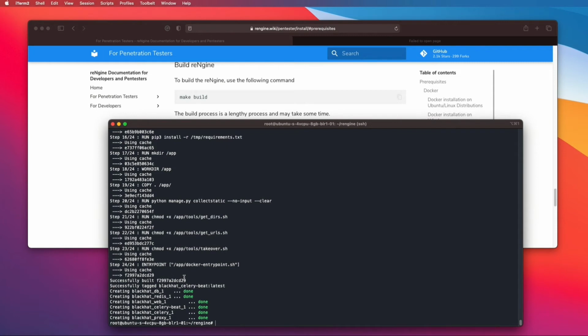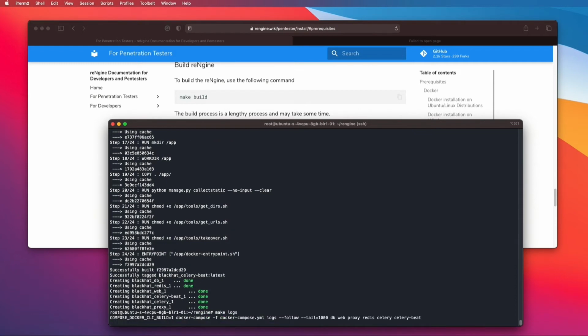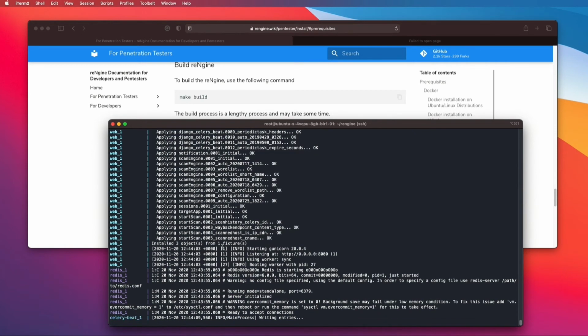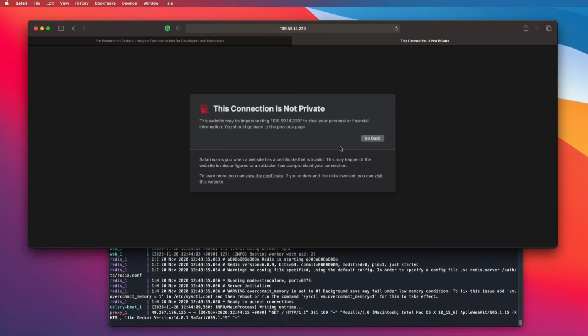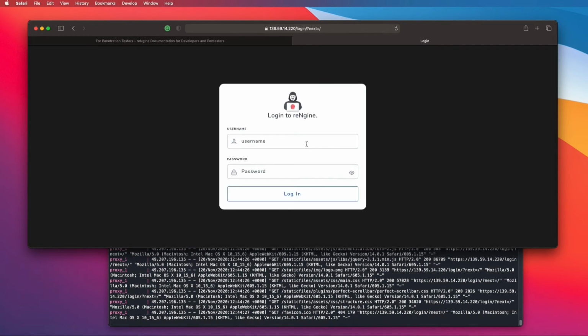Once reNgine is running, if you want to have a look at the logs, it's pretty simple. Just type make logs. You can see what is going on here. So let's go to our IP and see if it is running or not. It's running, right?